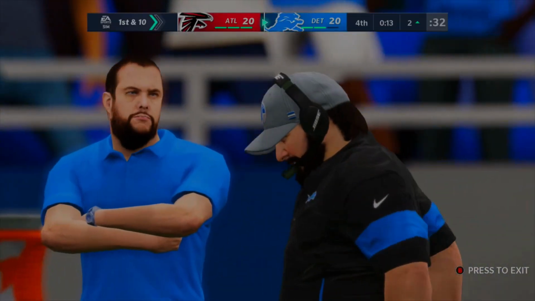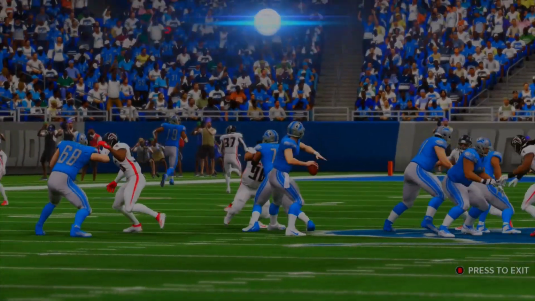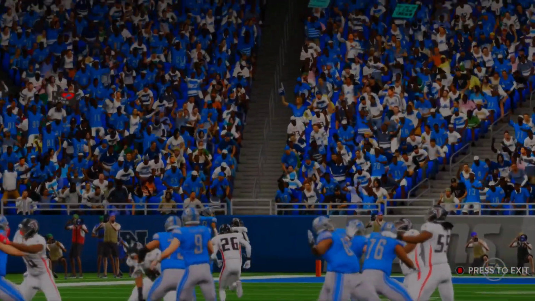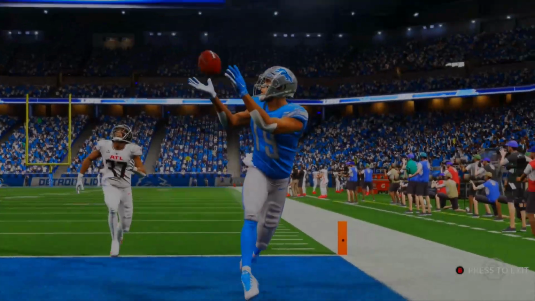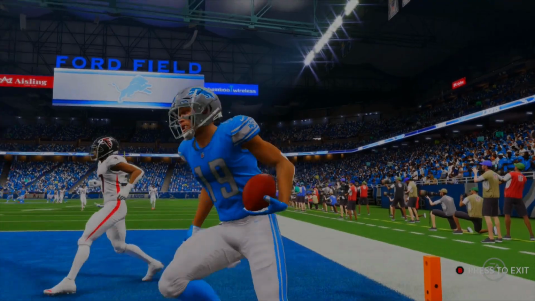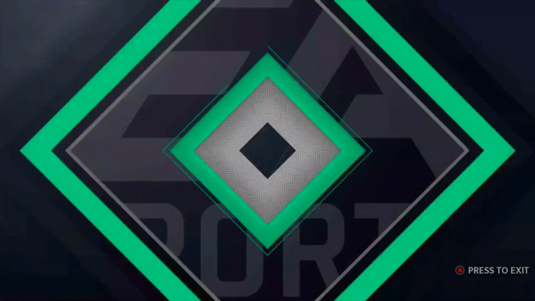Final plays from Gibbs and Stafford, and now extra point away from taking the lead with under 15 seconds left. Gibbs just burns his DB. Like, there's just nothing right there. And Gibbs makes it in. More like CB, I mean. And there you go. Touchdown Gibbs. So easy for Stafford to do that as well. And you love to see it.